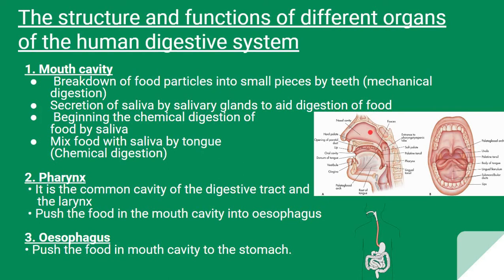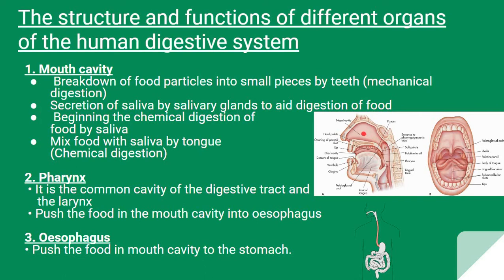As I said earlier, large food particles are broken down into small pieces by the teeth, where mechanical digestion takes place. And the salivary glands secrete various enzymes that help the food to get digested.